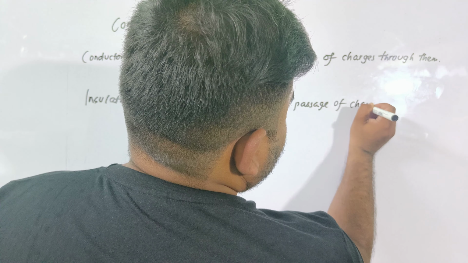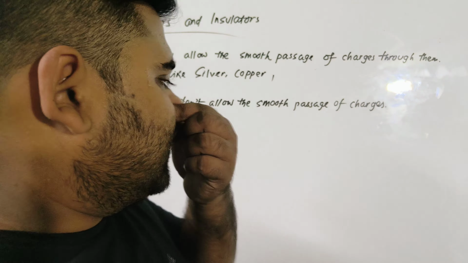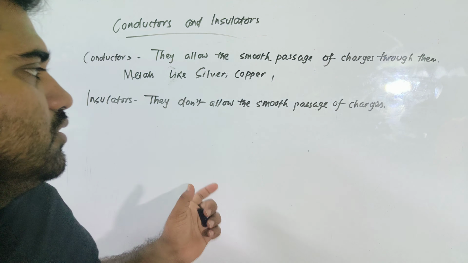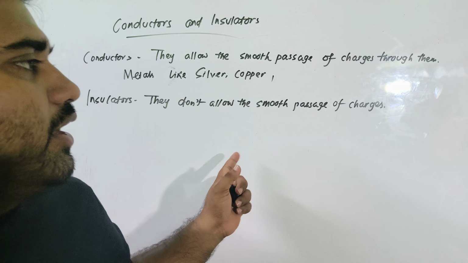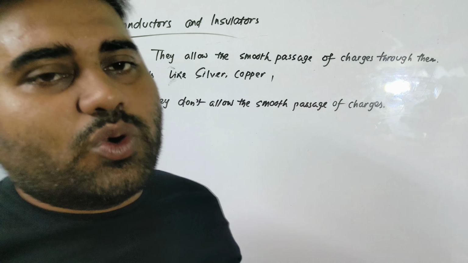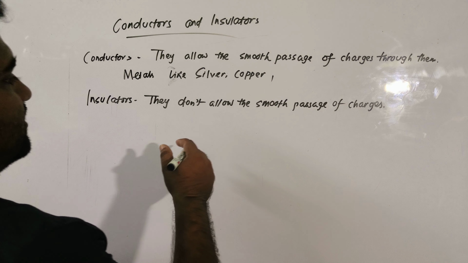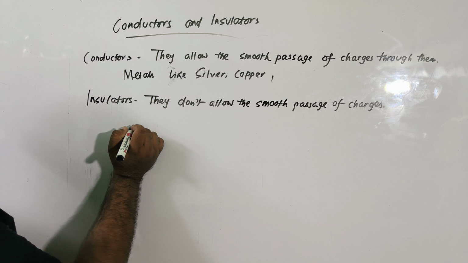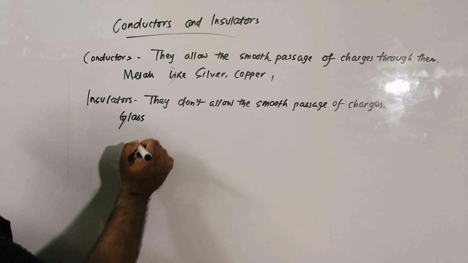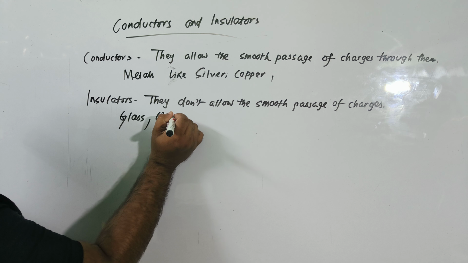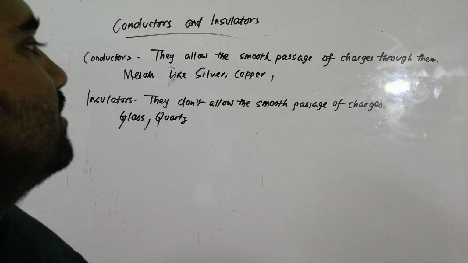That means they have charges, but the charges are not quite able to move from one point of that object to any other point. So what are the examples? Glass is an example of an insulator, quartz is an example of an insulator, and many more such examples.